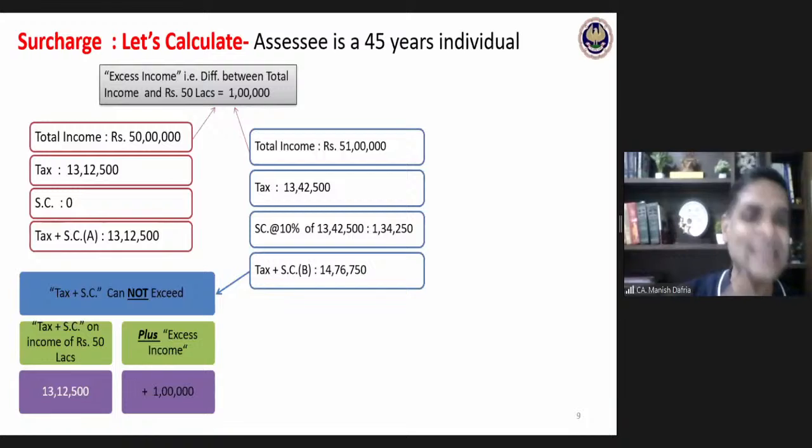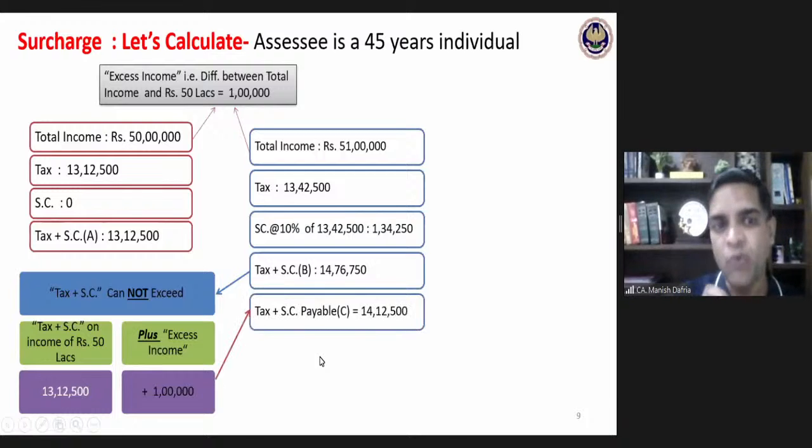So the provision says that the rate of surcharge is 10%, but that is only half of the story. That is only half understanding of the provision. The complete understanding of the provision would be surcharge is 10% of tax, but at the same time, tax plus surcharge cannot be more than the tax payable at 50 lakhs income plus excess income. So maximum tax plus surcharge payable by the assessee in this case would be 14 lakhs 12,500.